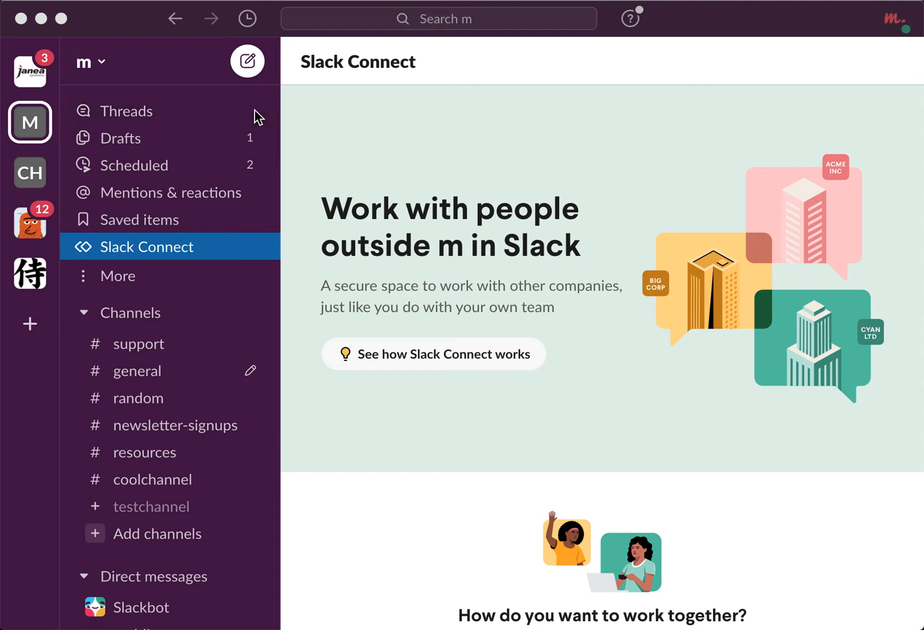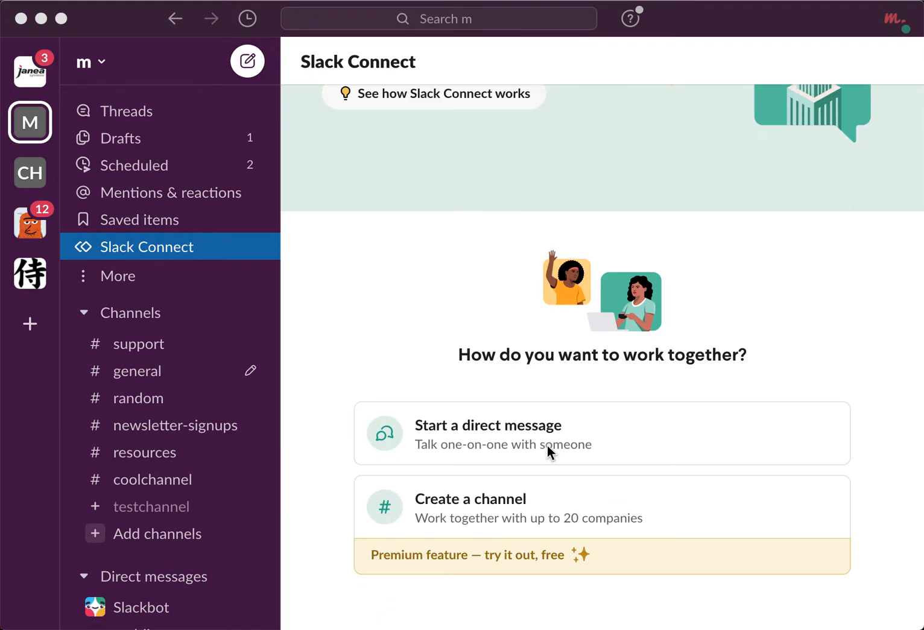Hey everyone, so here is a new feature in Slack, which is called Slack Connect. So basically the idea is that you can work with people outside of your Slack community. So you can just invite some people from other companies and organizations and either DM them or create a specific channel.